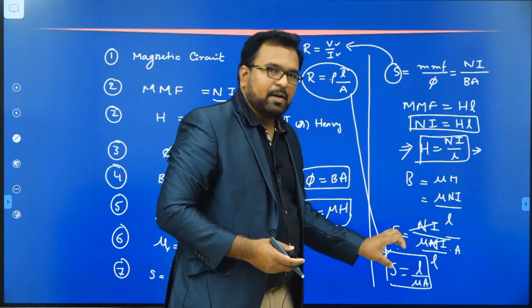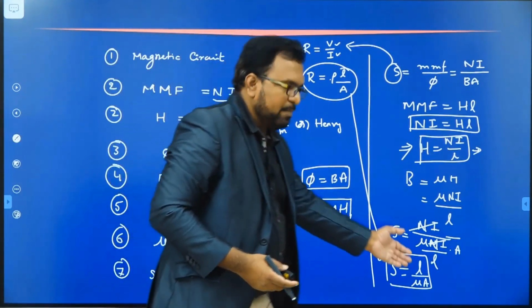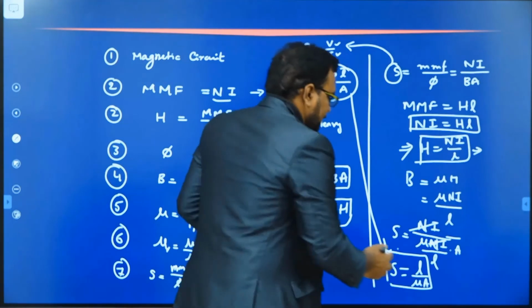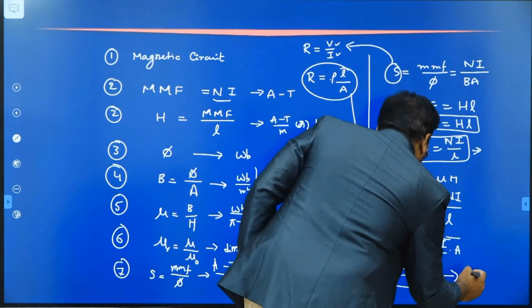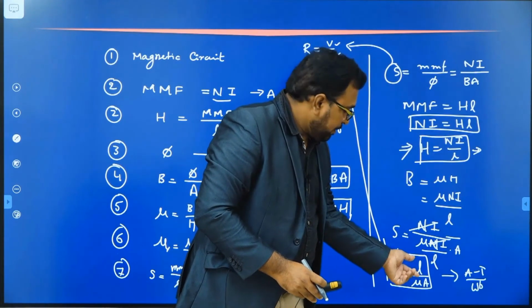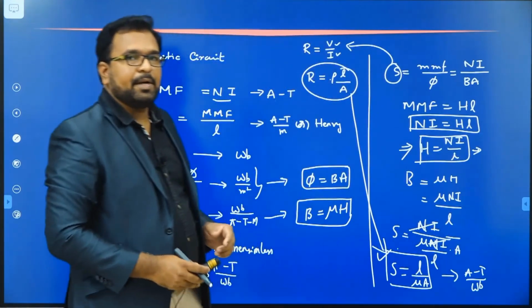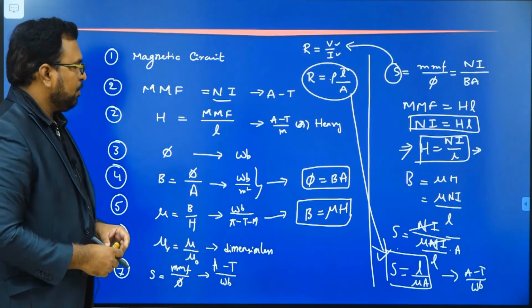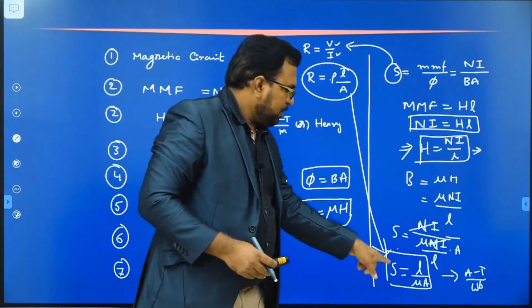So the other formula for reluctance, in addition to MMF by phi, is L divided by mu A. From this expression you can write the units as ampere turns per Weber. If you calculate the units of S from this formula, you get the same units, ampere turns per Weber. That's how you relate the terms here.